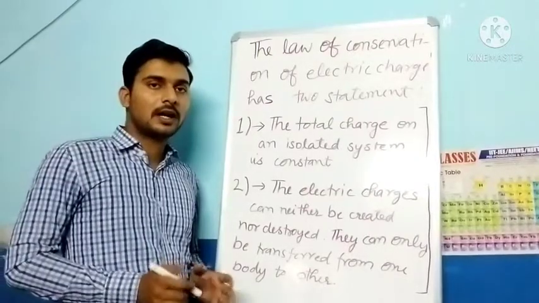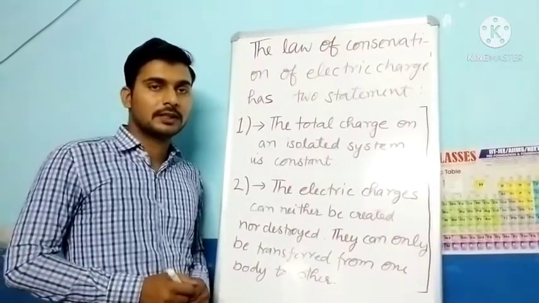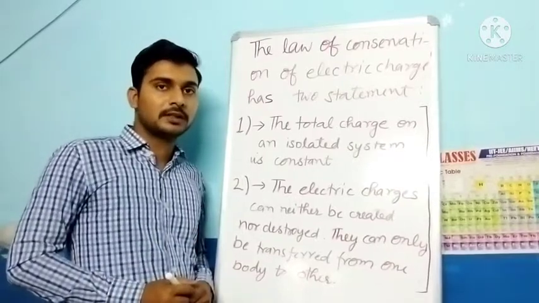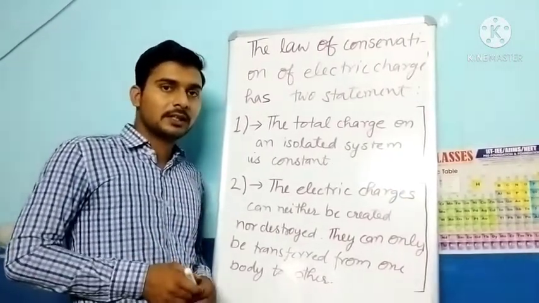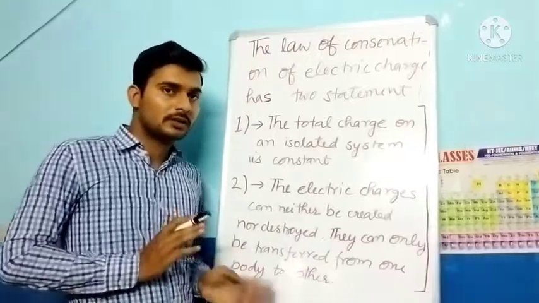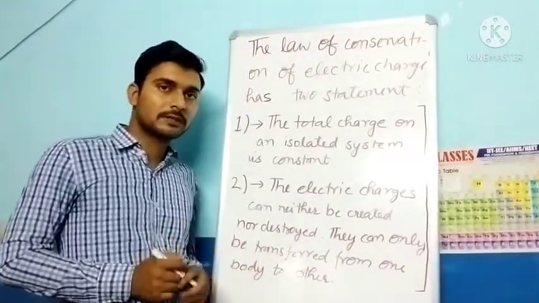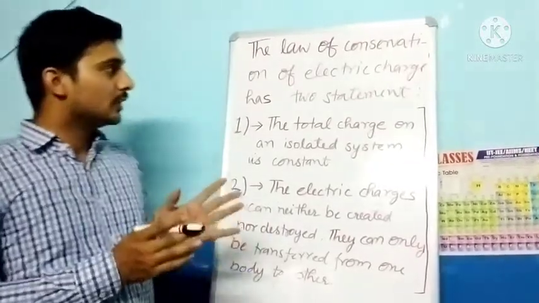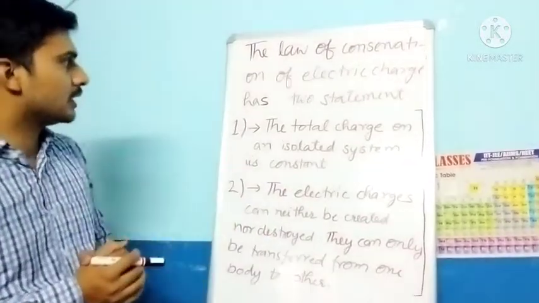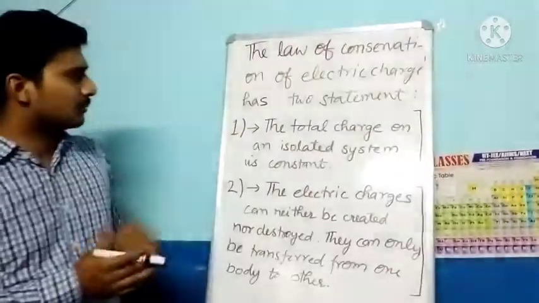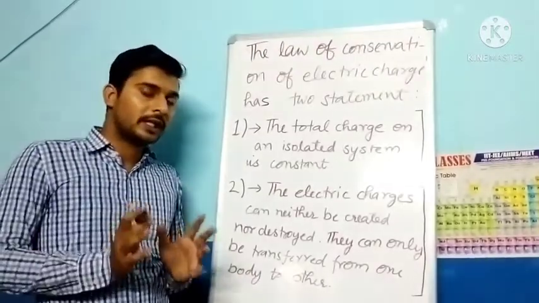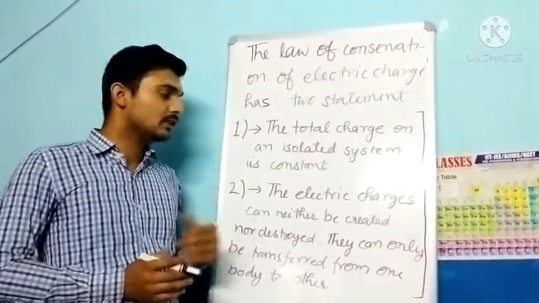So the law of conservation of electric charge has 2 statements. The statements are written here. Student, you can take a screenshot where you require, so that you can prepare your notes. Now, what are the 2 statements of conservation of electric charge? The first statement is: the total charge on an isolated system is constant.